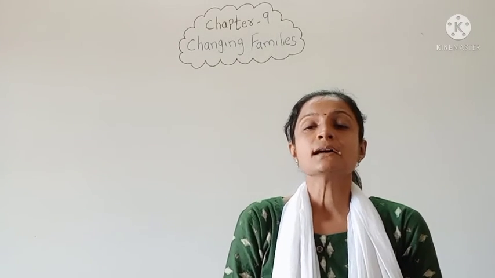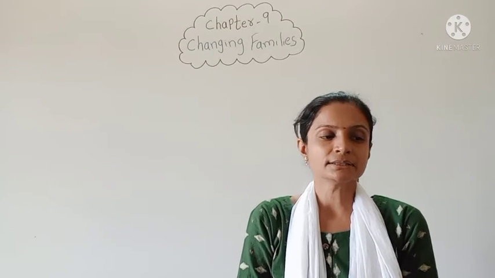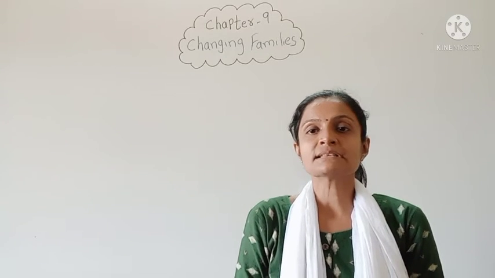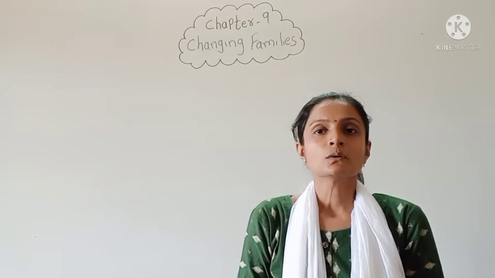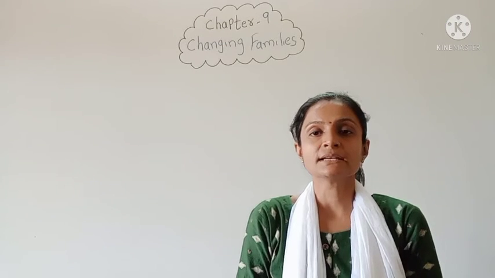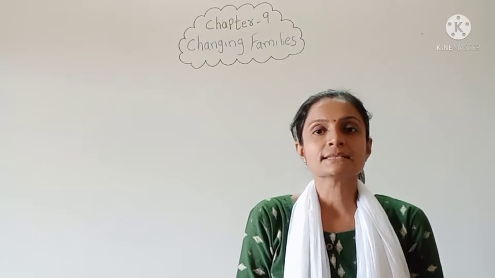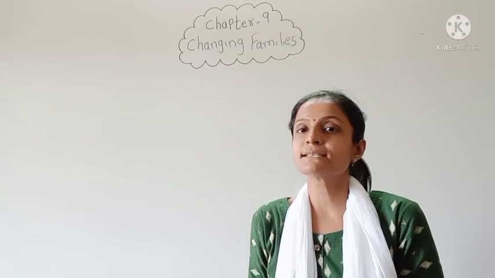Because there is a marriage of Dipali's cousin, elder brother. So all the family members are very happy. Okay. So now in this chapter the pictures of some weddings are given. So let us see the pictures of Dipali's elder cousin brother's wedding.